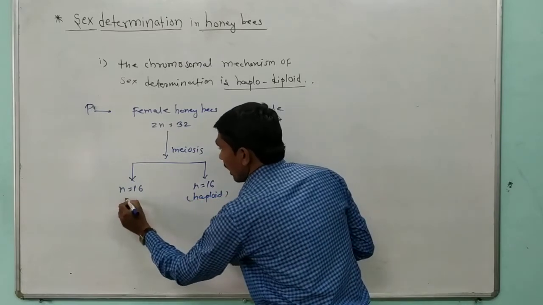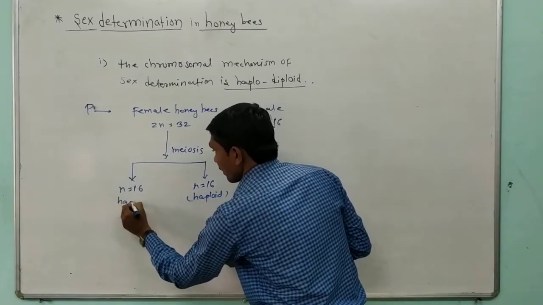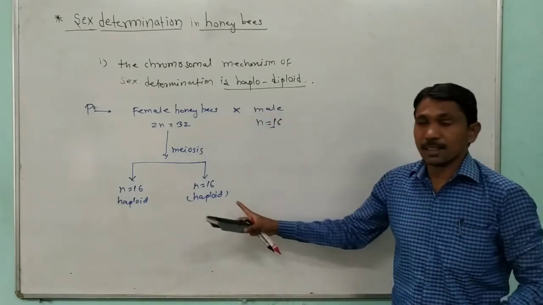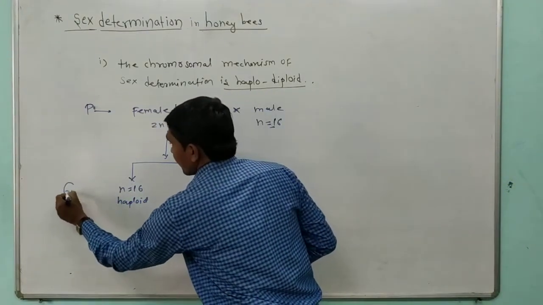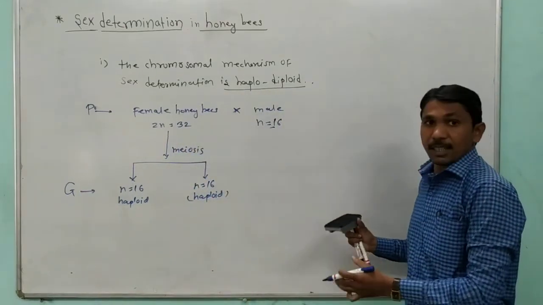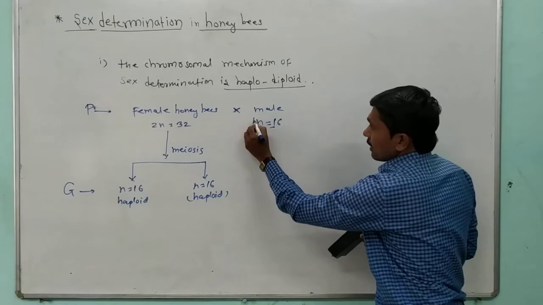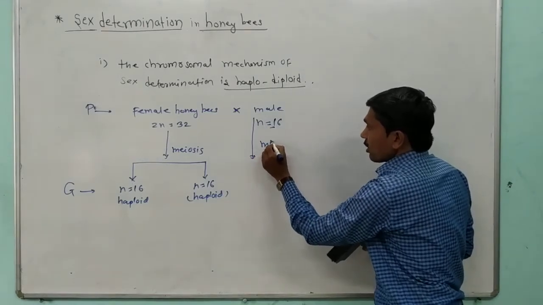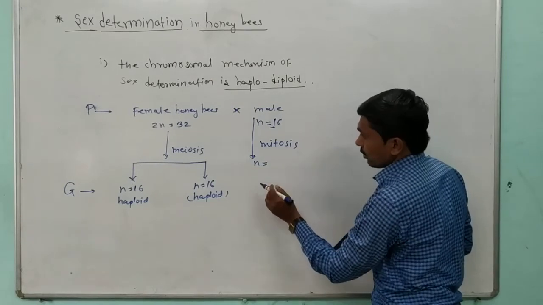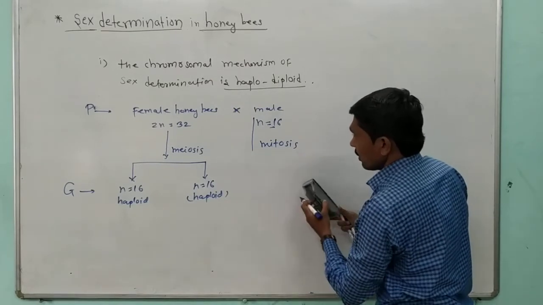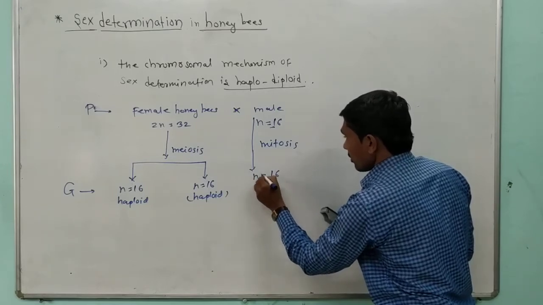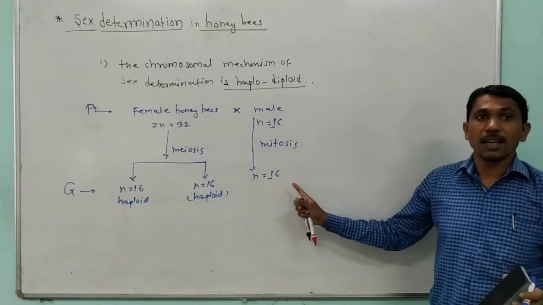These are the gametes. In the male, by the process of mitotic division or mitosis, n is equal to 16 number of chromosomes. This is also haploid.